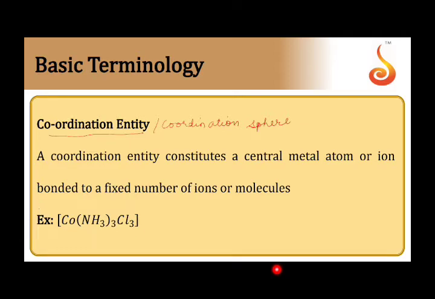So for example, if I take this compound K4[Fe(CN)6], potassium ferrocyanide, this is its common name. We can clearly observe that there is a square bracket present here, and the part which is present in the square bracket, that whole thing is called the coordination sphere. The part which is present outside the coordination sphere is called the ionization sphere.